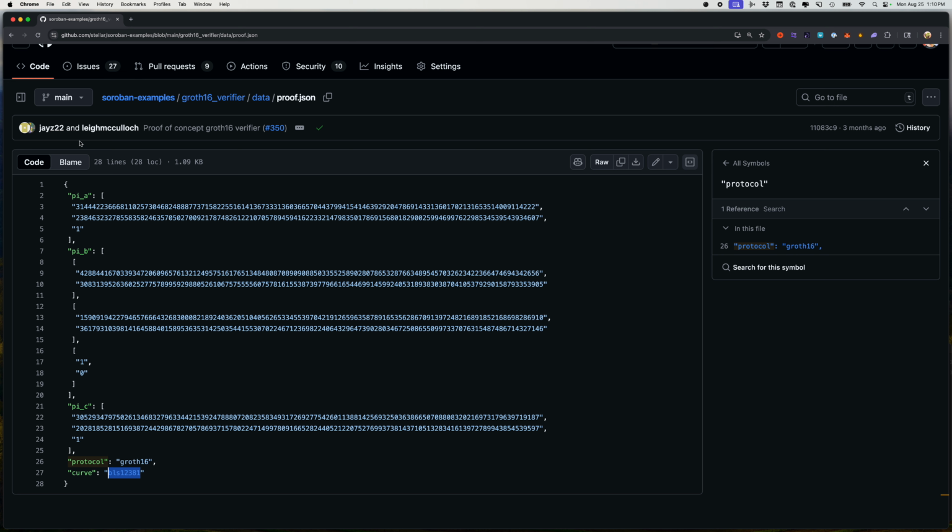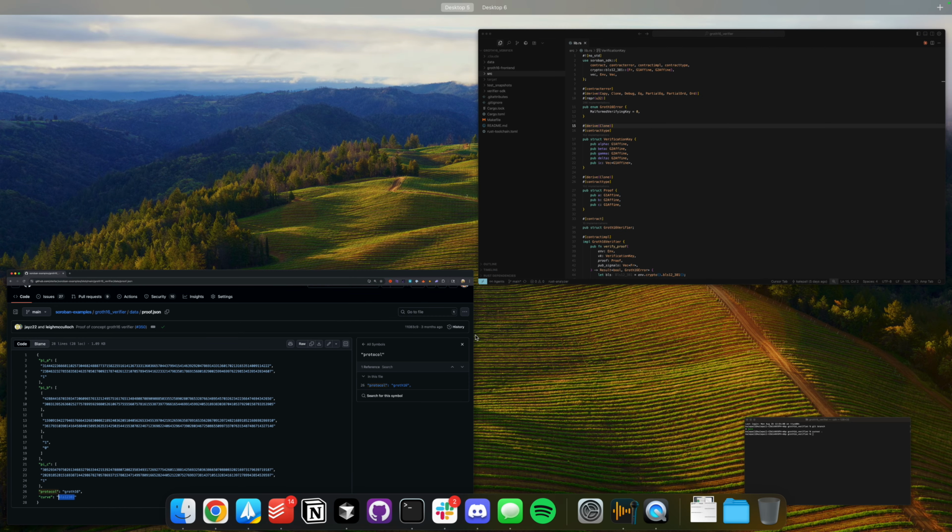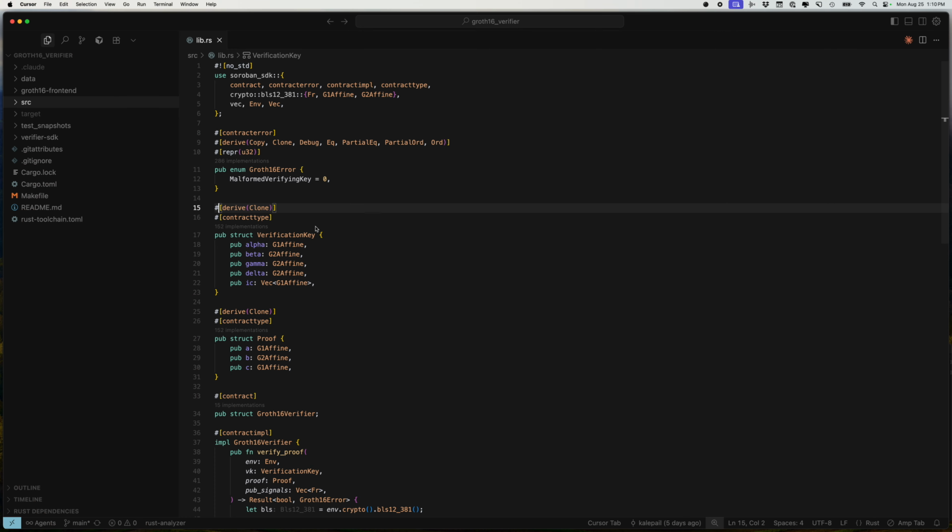Rumor has it that maybe in Protocol 24, we will actually get BN256, which will be awesome. Or is it 254? I don't remember. We'll get one of the curves from Ethereum, which will hopefully help AI actually produce proofs that are a little bit easier to work with the code to get those proofs. But I'm getting ahead of myself, right? What is a proof? What are we doing here?